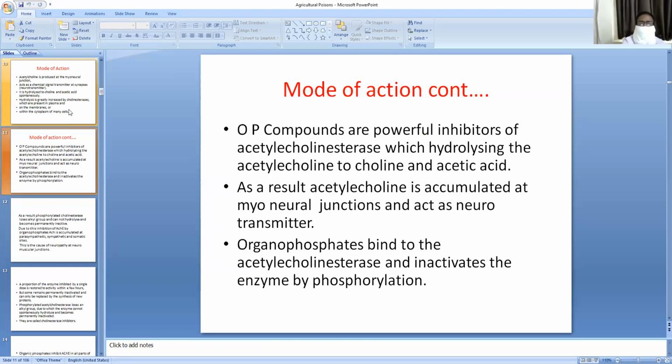After binding to the cholinesterase enzyme, the hydrolysis is stopped, and the acetylcholine is not divided into acetic acid and choline. So the accumulation of acetylcholine is more at the myoneural junctions, due to the inactivation of the cholinesterase by the binding of the organophosphorus compounds.